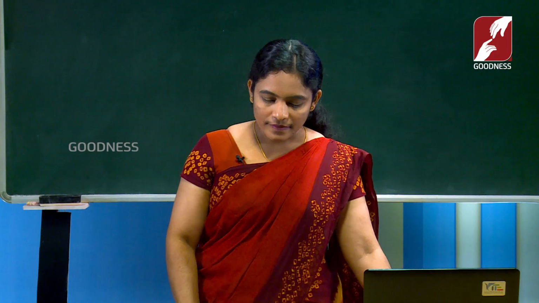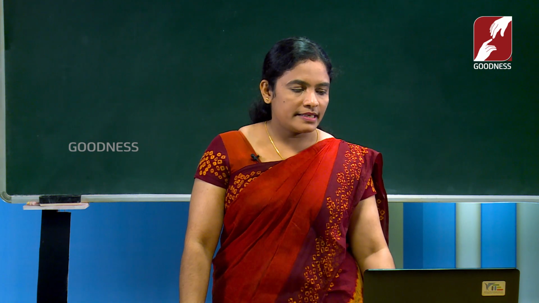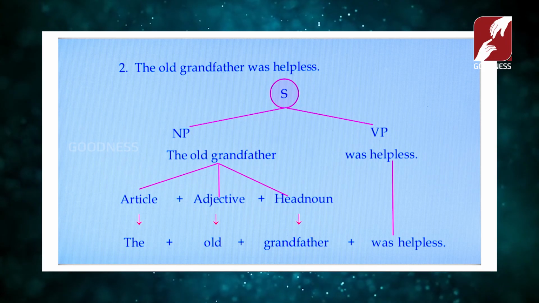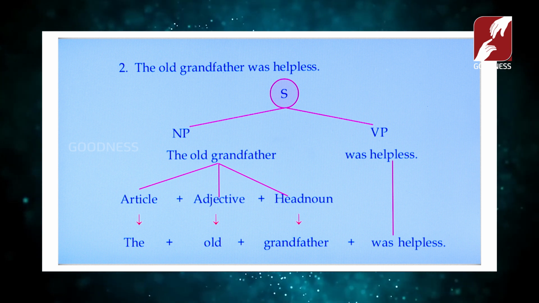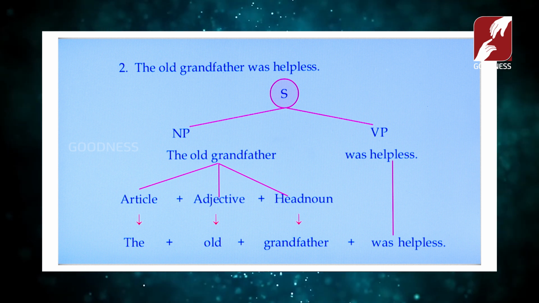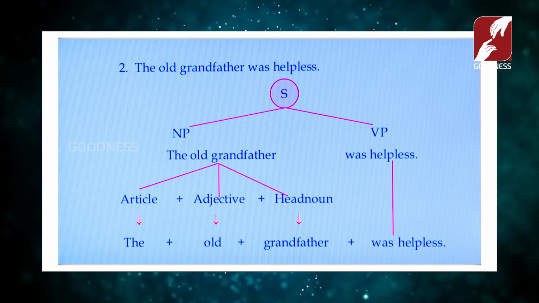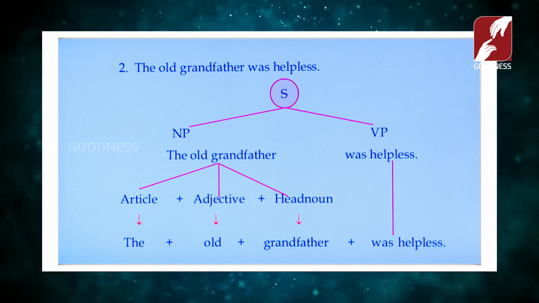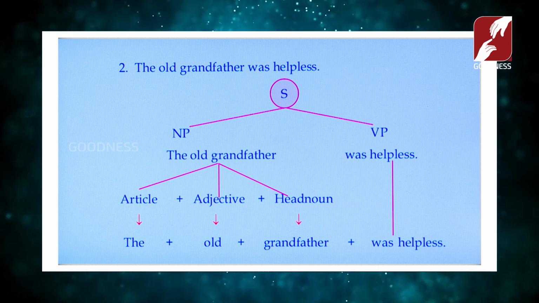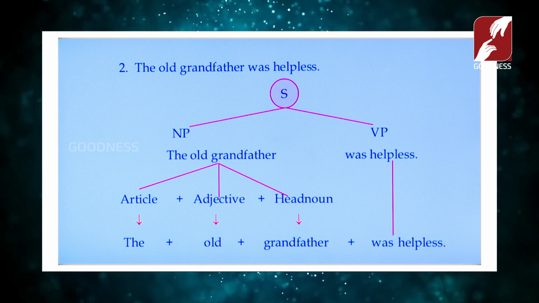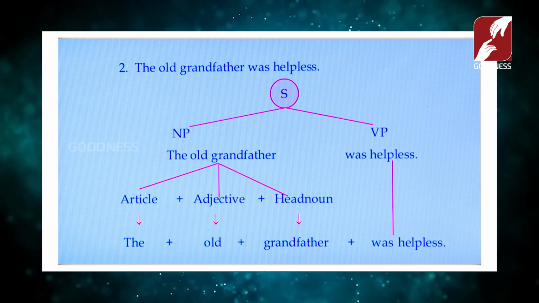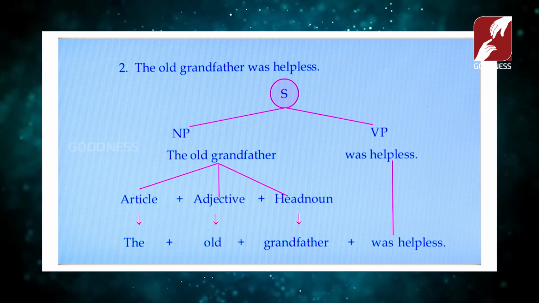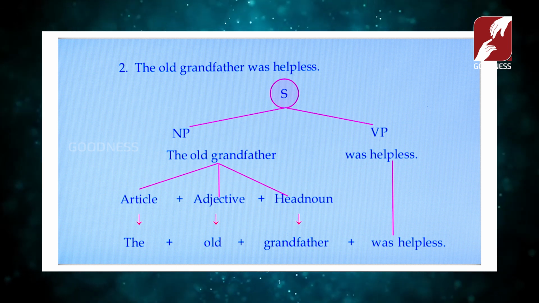Okay, and see the next sentence. The old grandfather was helpless. Which is the noun phrase? The old grandfather. Yes, your answer is correct. And which is the verb phrase from the sentence? Yes, was helpless. And here, in the old grandfather, grandfather is the head noun. And what about the? It's an article.